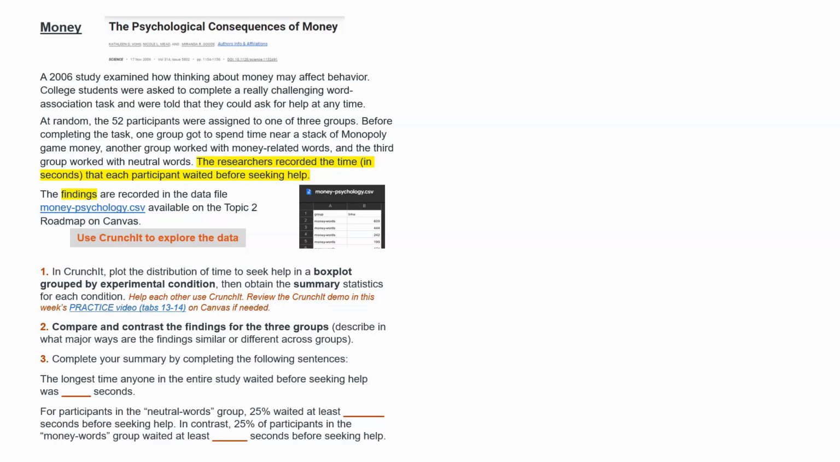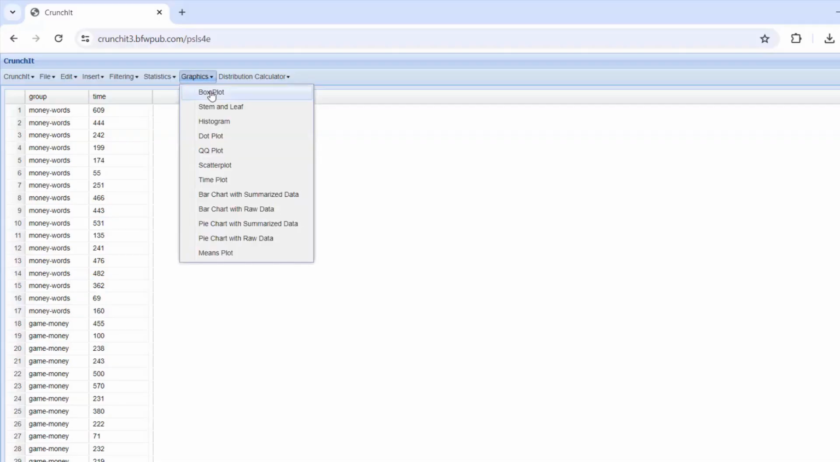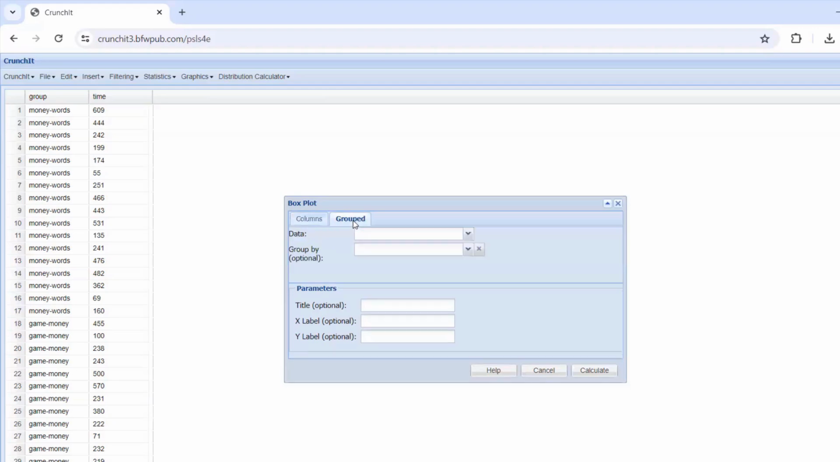psychology.csv. In this data file, we have one column for our response variable, the time to seek help. And we have one column that indicates which condition the individuals were randomly assigned to before the complex task in which they could ask for help. So we are going to use Crunchit to obtain a graph of the data and the summary statistics. And because we have 3 different groups, you will want to display that information by group. So that means we're going to use the group feature in the box plot and in the summary statistics.